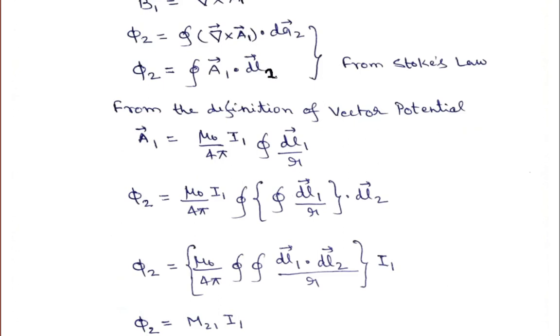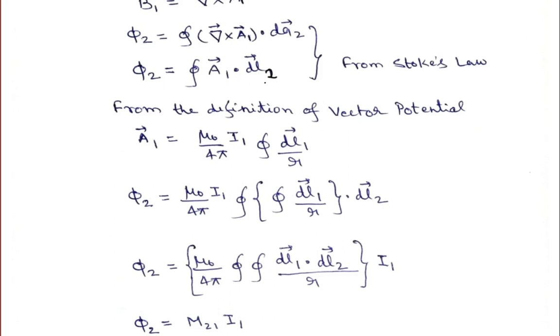Why is this dl2? Because if you see, this is the area vector, and we are converting this surface integral into a line integral. So here this area vector will come into the displacement vector, and this del cross A1 will come into A1. Okay, that was the mistake.